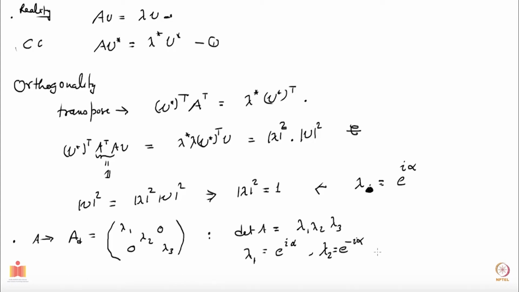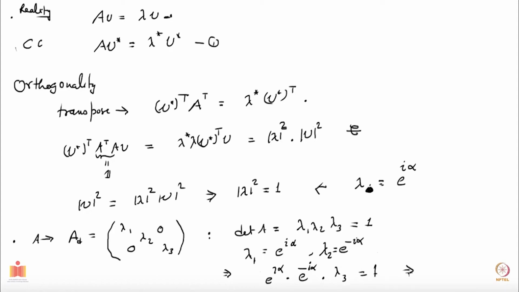Then we have this relation, and my determinant of A should be 1. And I have these two, which means that lambda 1 into lambda 2 into lambda 3 equals 1 implies e to the i alpha, which is lambda 1, times e to the minus i alpha, which we have chosen for lambda 2, times lambda 3 is equal to 1.